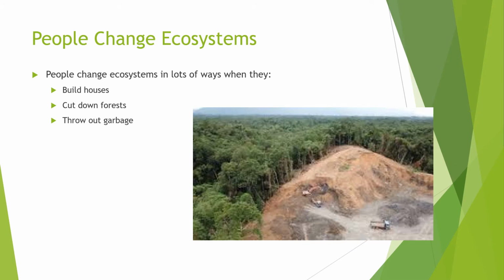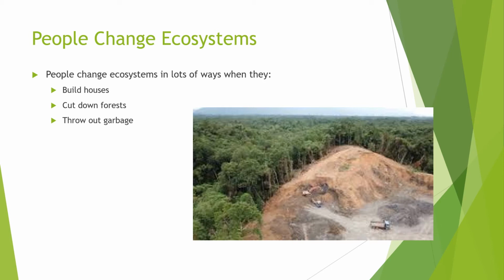People change ecosystems. We do this all the time. Sometimes people will cut down forests in order to make room to build more houses. All of this can change the environment vastly. If we're cutting down forests, then we're destroying environments and ecosystems that other animals and organisms were using for their homes. Then when we build our homes there, the sounds can scare off a lot of the animals, so they're going to flee to a different environment.